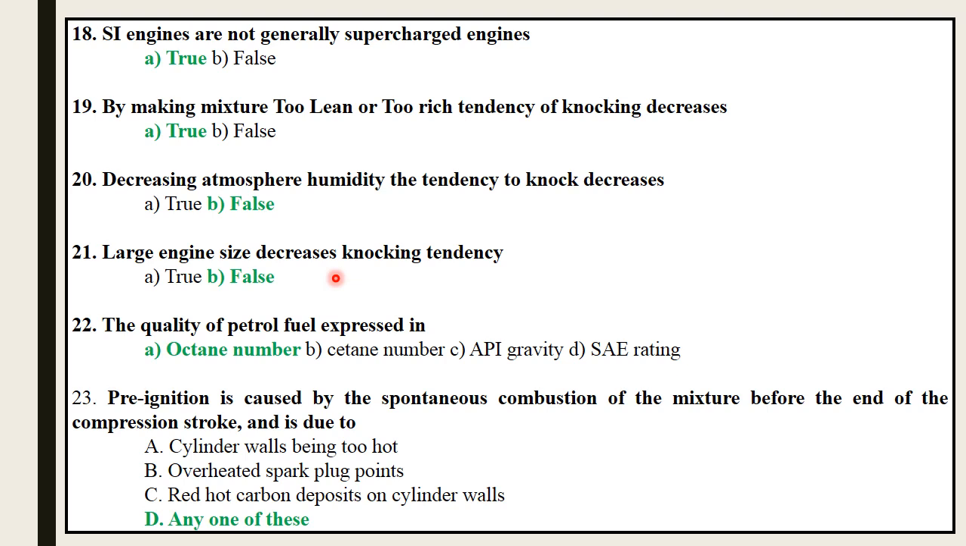Large engines have greater knocking tendency, because the flame requires a longer time. A large engine size means the flame travel distance is also more, and the time required is also more. Because of that there are limitations to using large size engines, and that's why in SI engines they are limited to 100 mm.